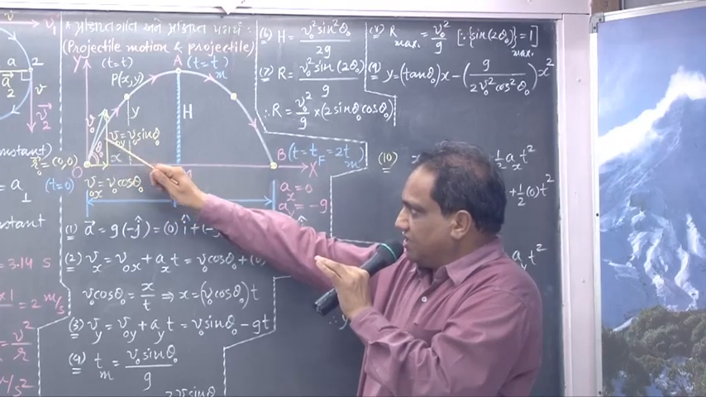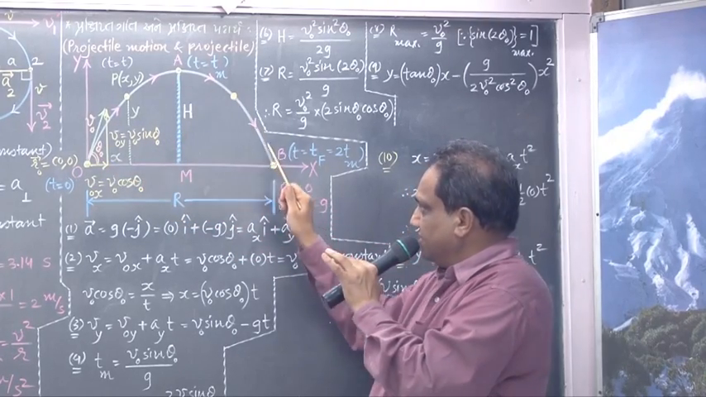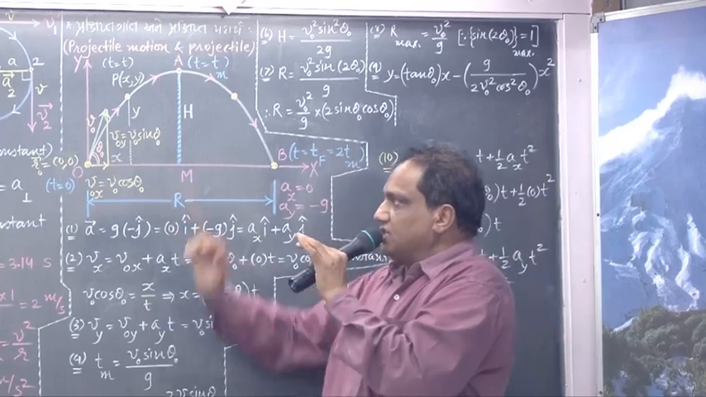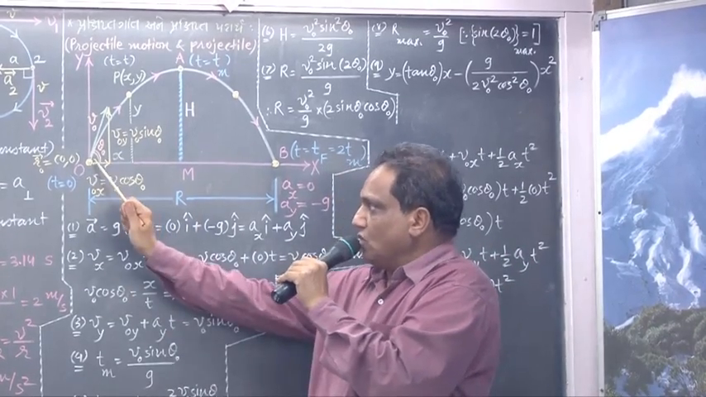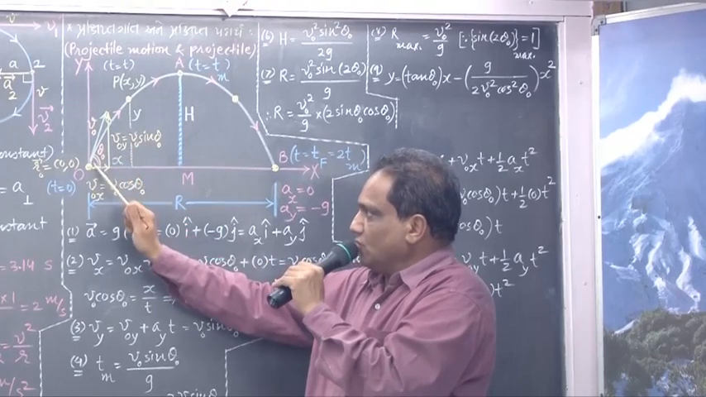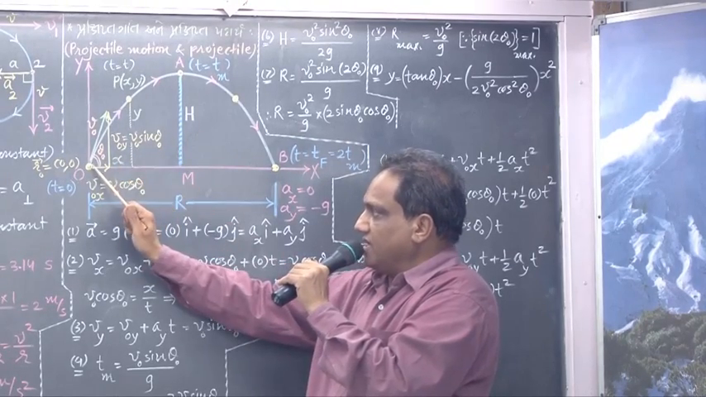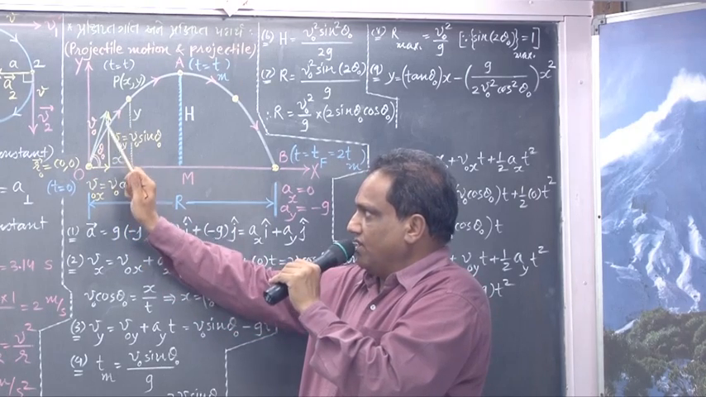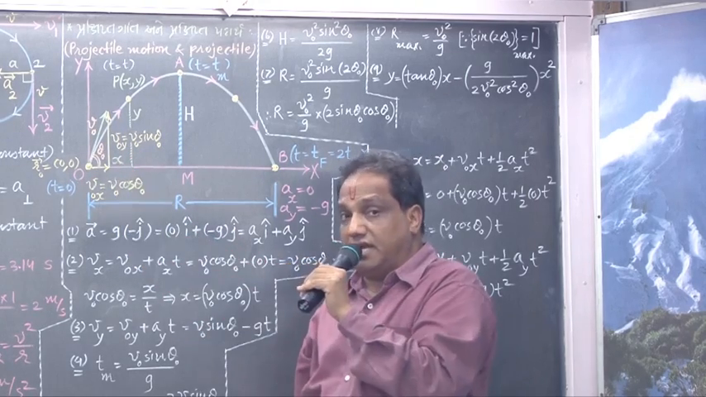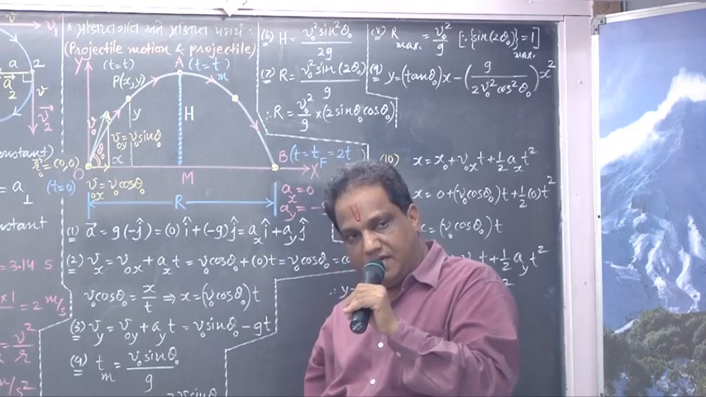Body is following this trajectory. Okay, fine. If somebody is asking you what is the direction of initial velocity, what should you do? You should draw a tangent to this curve at this very point. That tangent is this, along which there is initial velocity. Let it be V0.